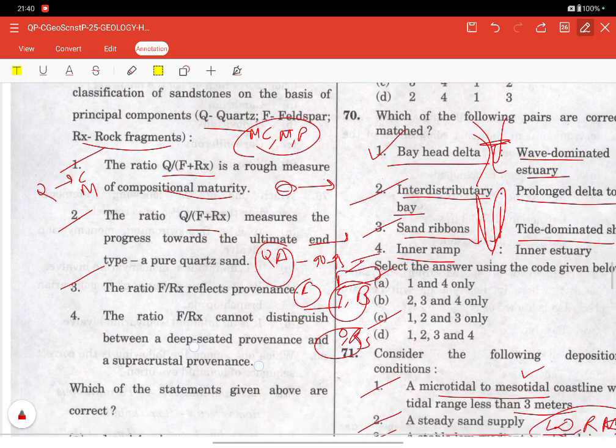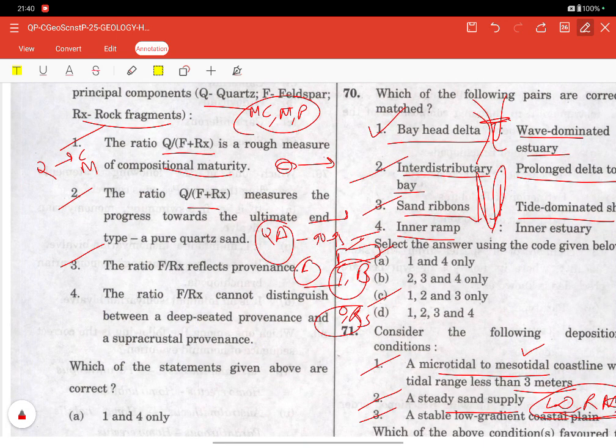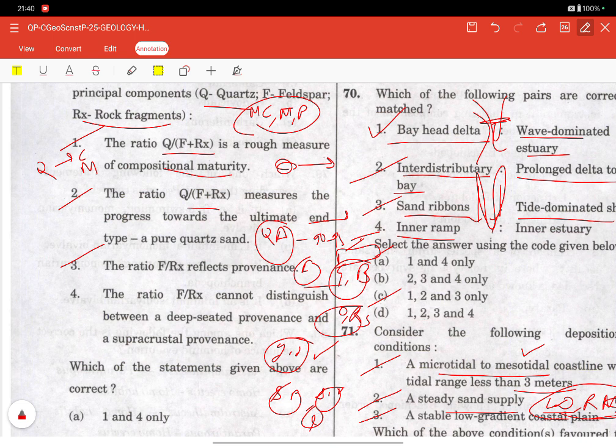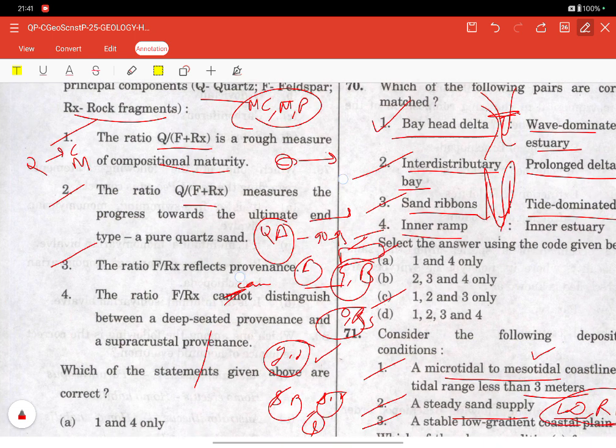Now, the ratio F by R cannot distinguish between a deep-seated provenance and a supracrustal provenance. What happens is that deep-seated sources like granite and gneiss produce more feldspar, okay. And supracrustal provenance, like sedimentary and volcanic rocks, gives more lithic fragments. Okay. So of course they can distinguish between them. The F/R ratio can easily distinguish. So this statement is conceptually wrong just because they put cannot in it. Okay, so 1, 2 and 3 are correct.